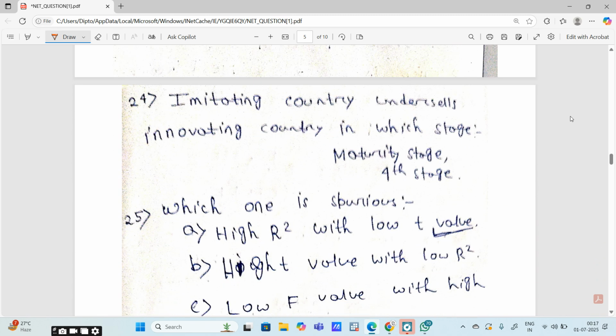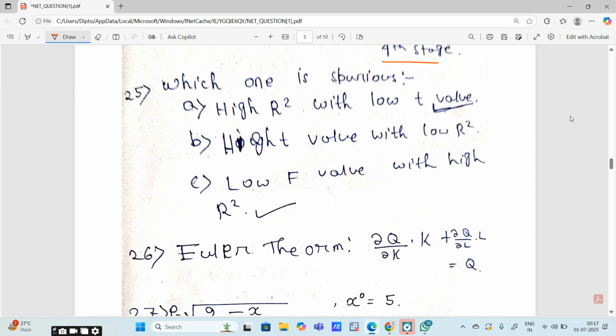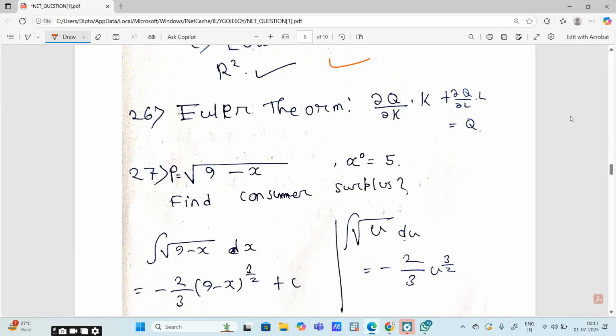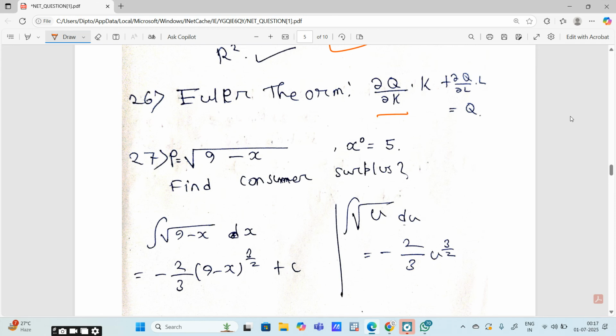Imitating country. This question comes from the product innovation theory. Imitating country undersells innovating country in which stage? Maturity stage or fourth stage. Which one is spurious? High R square with low value is spurious. Low value with high R square is also spurious. Euler's theorem: marginal productivity of capital into capital plus marginal productivity of labor into labor is equal to Q. This is a very easy question that came.